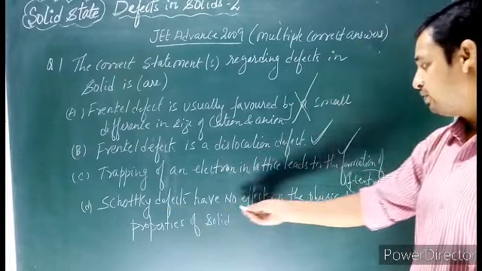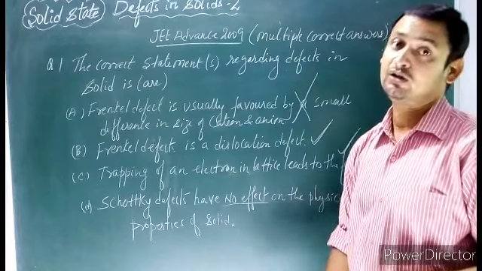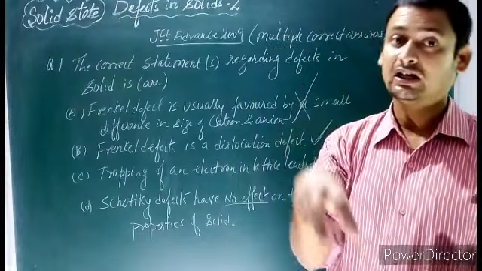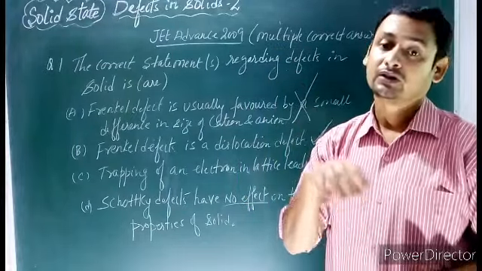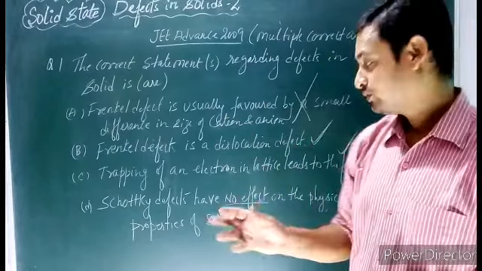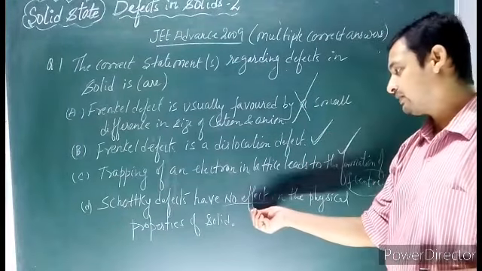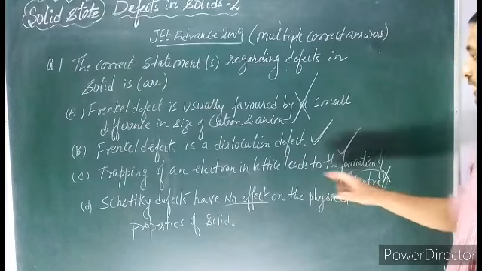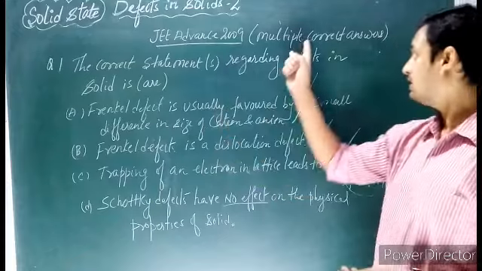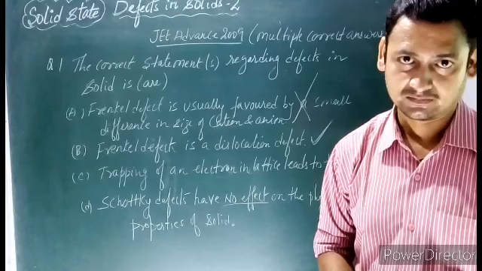Schottky defect has no effect on the physical properties of solid. This statement is completely wrong, because so far we have been reading that all these defects have some effect: either a change in color takes place, or electrical property increases, or dielectric constant changes. So defects in solid cause change in the physical property. Here it is written no effect, so this is the wrong statement. So answers B and C are correct. It is a multiple correct answer question, so B and C is the correct answer.